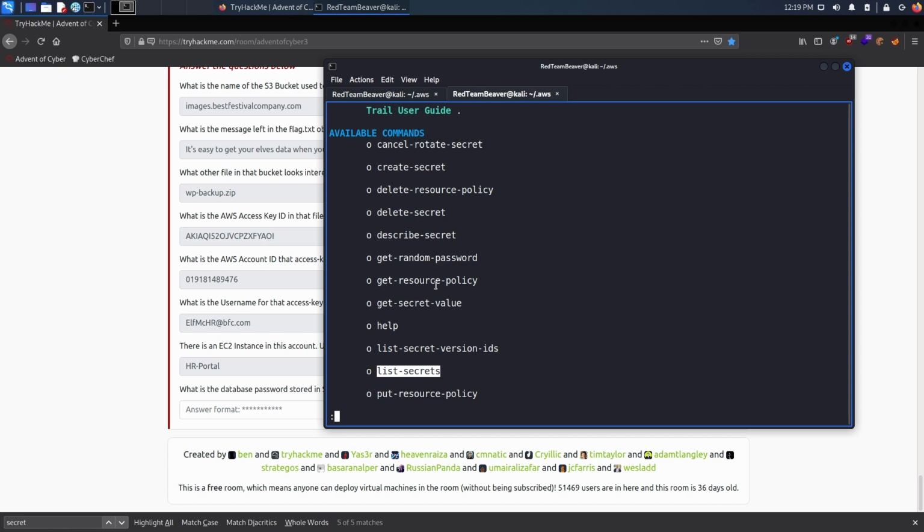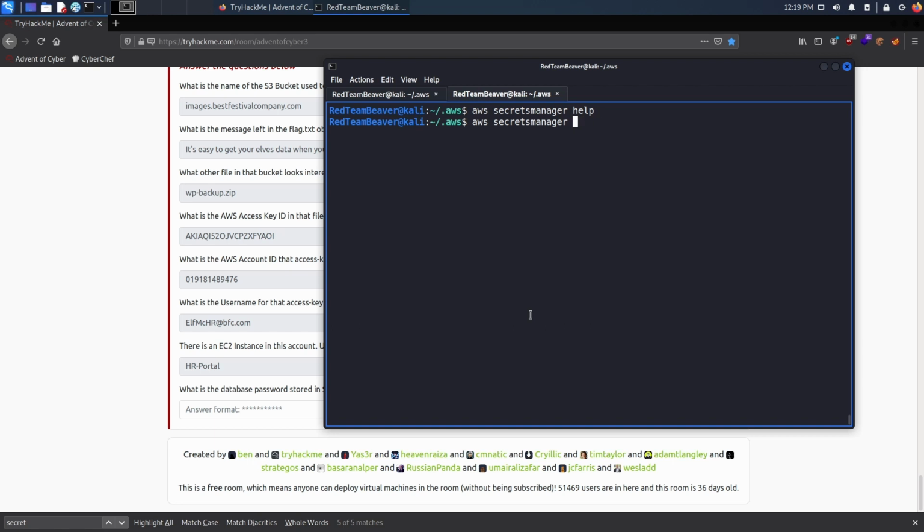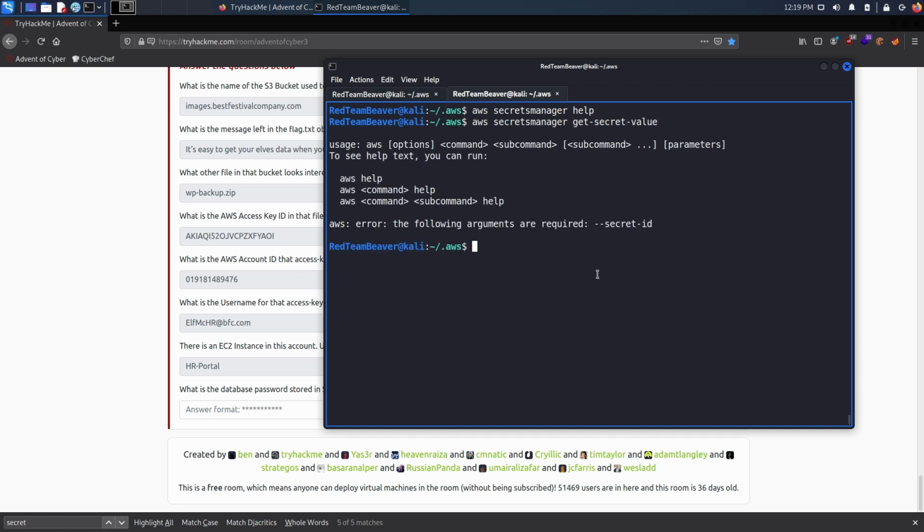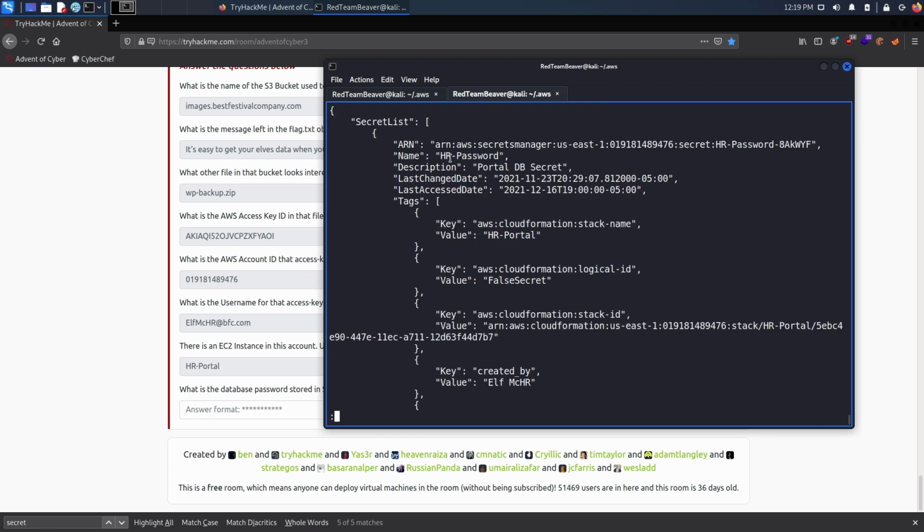Basically, how secrets manager works is that we'll need to get the secret value once we have the secret ID, because we need to give the secret ID to get the secret value. So let's start with this, and I'll show you what I mean. So let's get secret value, and you see that we need a secret ID. But the secret ID can be found if we do list secrets. Listing all secrets actually shows us that there's a portal DB secret, and the name of this is HR password. So let's copy this and give our --secret-id value of HR password.